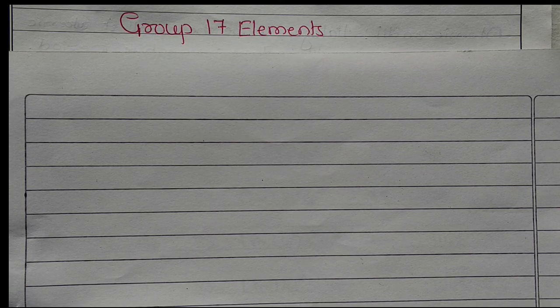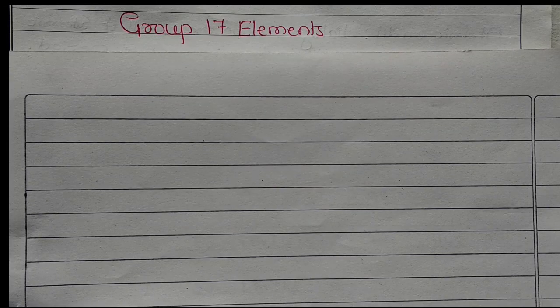Yes, dear students, let us start with the next group of elements, that is the 17th group elements. The 17th group elements are also known as halogens. In these halogens, the elements are fluorine, chlorine, bromine, iodine and astatine. Astatine is a radioactive element.